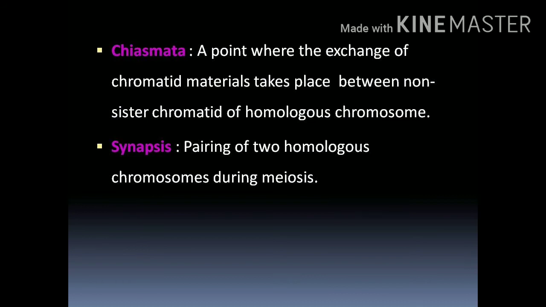Synapsis is the process of pairing of homologous chromosomes. Synapse, which comes in the nervous system, is different. It is synapsis, the process of pairing of homologous chromosomes.